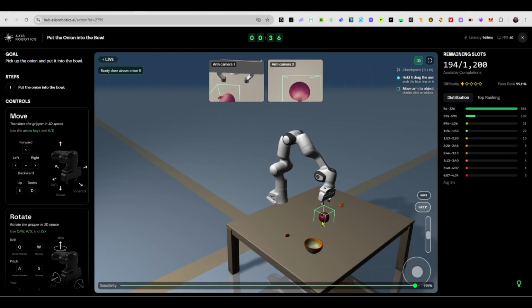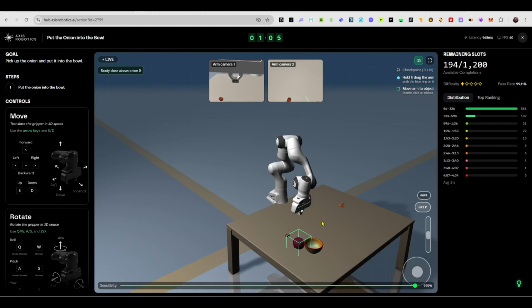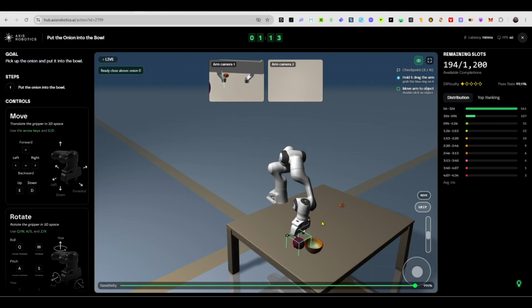So I'll just drop down on it, move about a bit and a little bit, and then drop down, and go forward. Yep, and now we are aligned. I'll just hit the space bar. I grab the onion. I'll lift it up pressing key E and move over to the side. Move over again. Oh, okay, that's fine. It fell off. So I'm going to drop down pressing key E, move forward with the up arrow key, and then move over to the side just a bit.